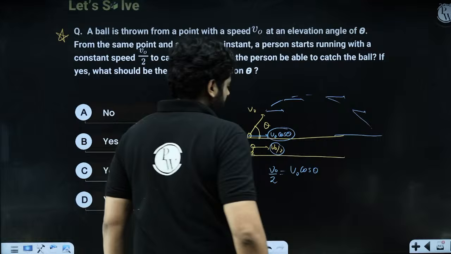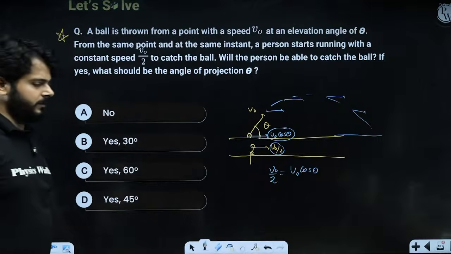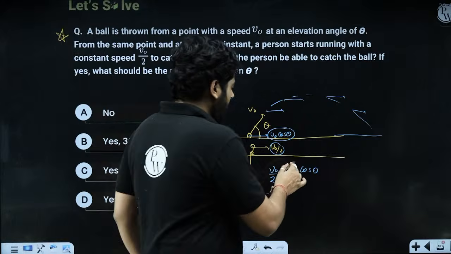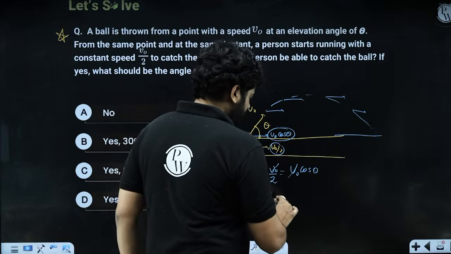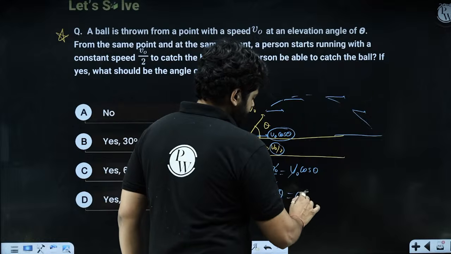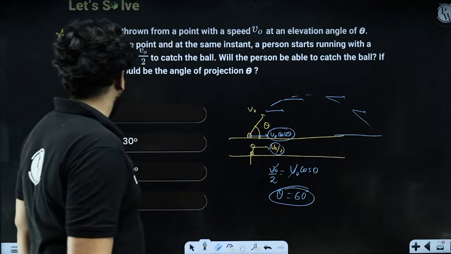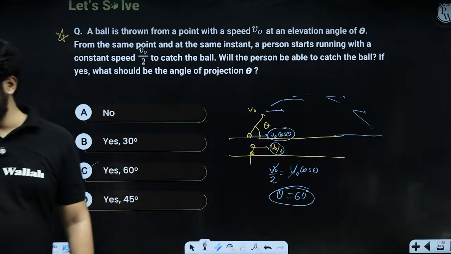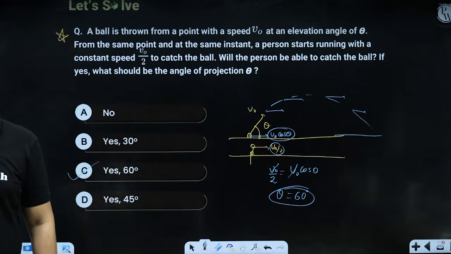That must be true. Yes or no? So v naught will be cancelled out and theta will be 60 degrees. So he can catch the ball if you are launching it at a 60 degree angle, because when you are launching at 60 degree angle, what will happen?